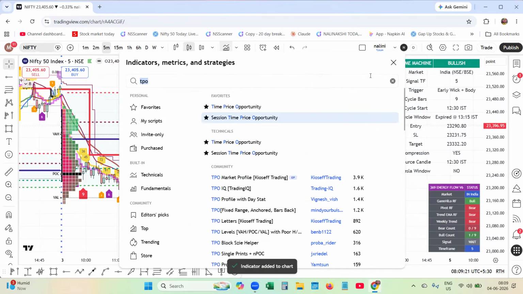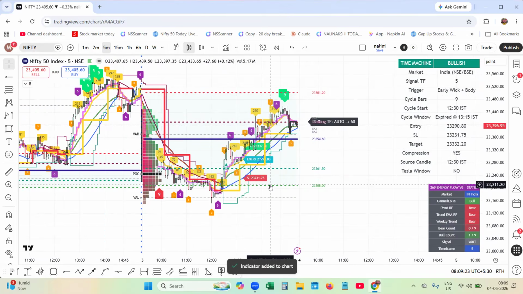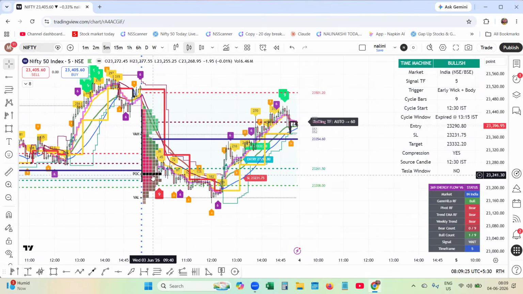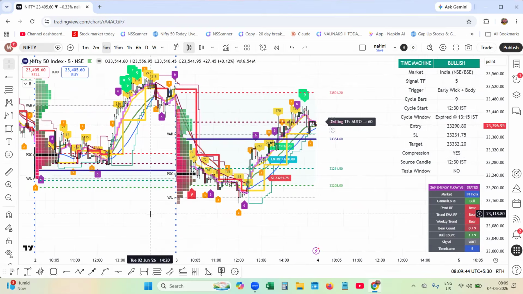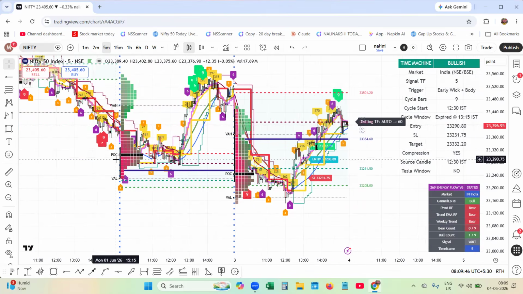I will put it for premium members. So you get this, but you will not have any idea. You are getting a point of control, but the point of control will not tell you which side it is. The point of control, whether it is building towards the upside or the downside, you can compare everything with Tesla time.